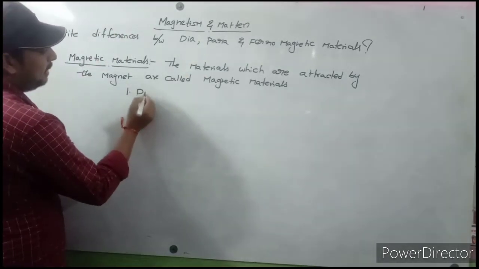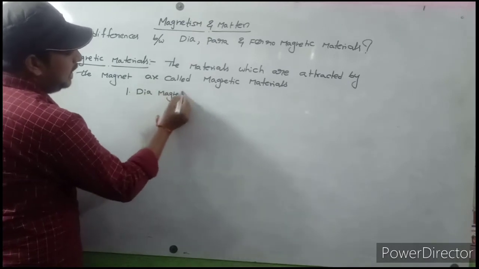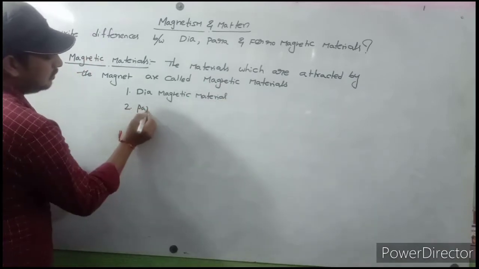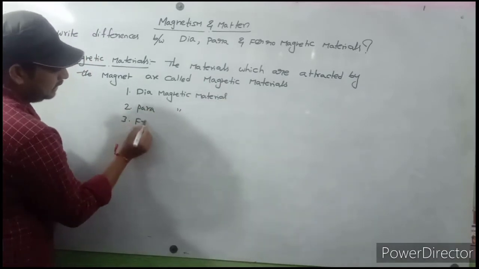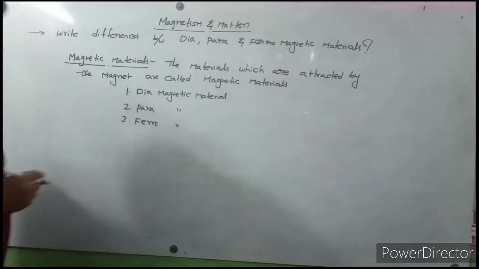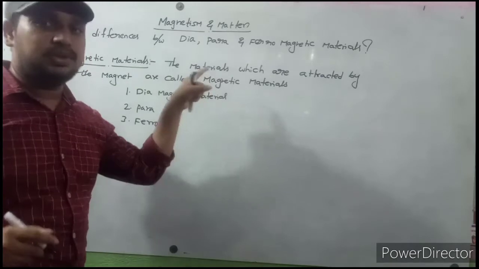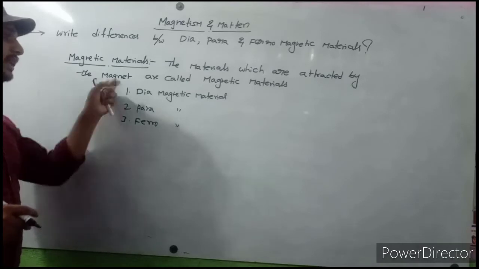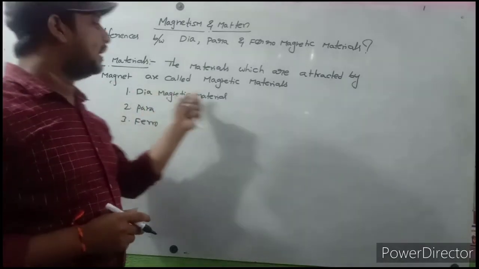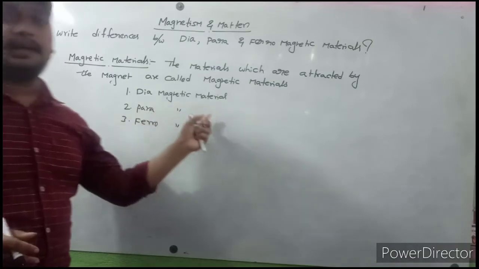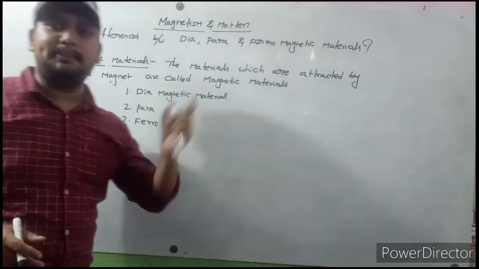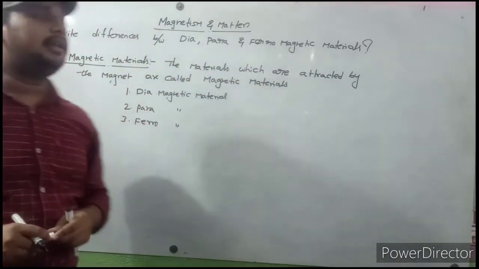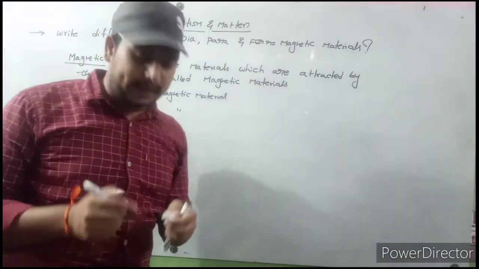One is diamagnetic materials, paramagnetic materials, and ferromagnetic materials. Okay, so what is meant by magnetic materials? The materials which are attracted by the magnet are called magnetic materials. So we have three types of magnetic materials: first diamagnetic, second paramagnetic, and third ferromagnetic. So next, write the differences between diamagnetic, paramagnetic and ferromagnetic materials.